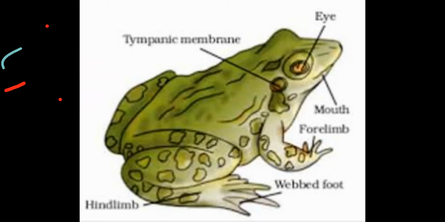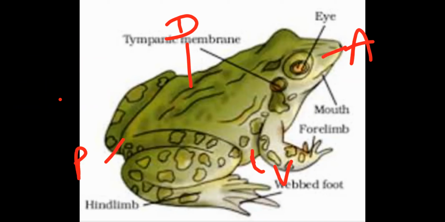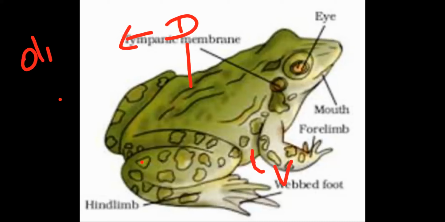Next, this side we call dorsal side, and this side we call ventral. This is the anterior, and this one is the posterior. The color of the dorsal side of the body, for this Rana tigrina, is olive green with irregular spots.